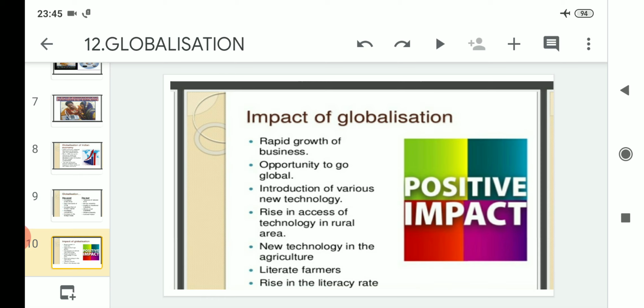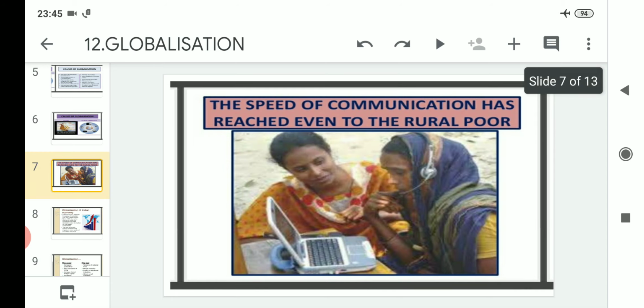The number 3 positive impact of globalization is that it has introduced various new technologies. Many technologies have come, due to which the world is looking like a small place. The number 4 positive impact is that it has given rise in access to technology in rural areas too. Related to that, we have gone through one example, where we can see that in an interior village a rural poor woman is also connected and is talking to someone in far away places. Clear?